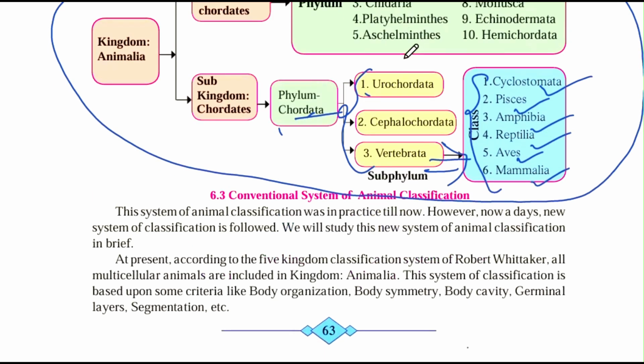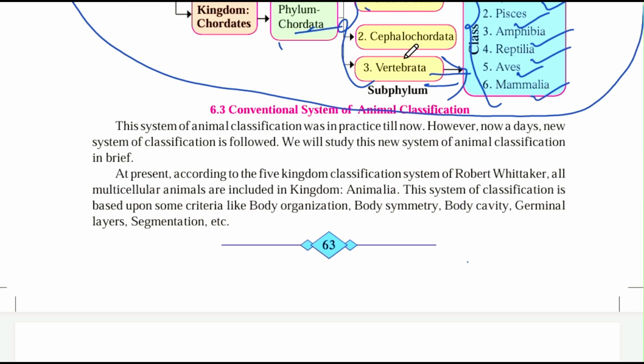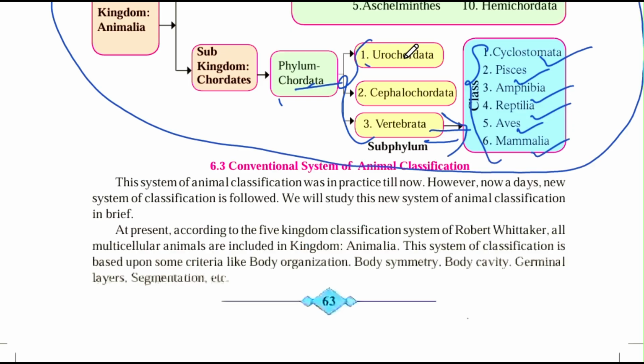Now let's see further. This system of animal classification was in practice till now. However, nowadays a new system of classification is followed. We will study this new system of classification in brief. Till now this classification was in practice, but nowadays, as different research is going on, over time further new studies are introduced on the basis of animal classification.